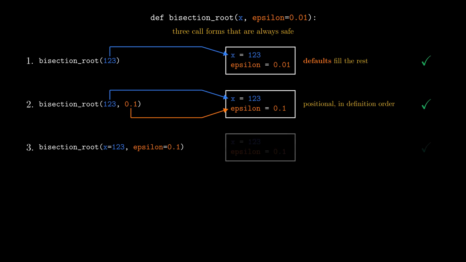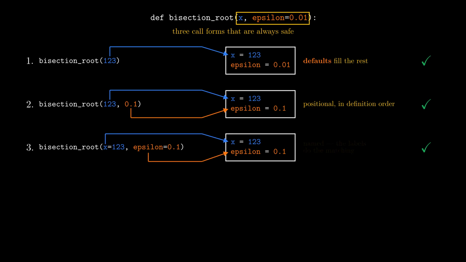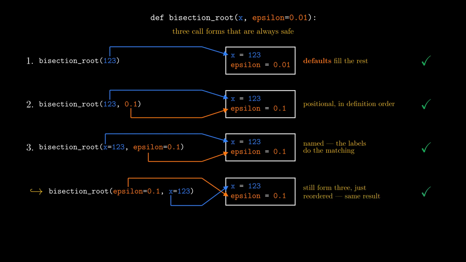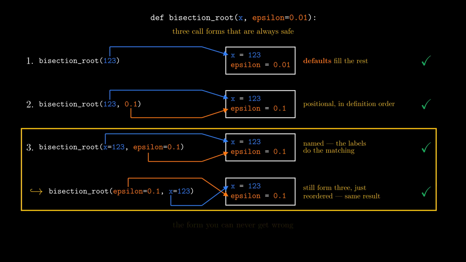Third, name each parameter at the call. x=123, epsilon=0.1. The names come straight from the definition's parameter list. Because every value is labeled, you may list them in any order you like. Put epsilon first and x second, and Python still assigns each one correctly. The third form is the one you can never get wrong.